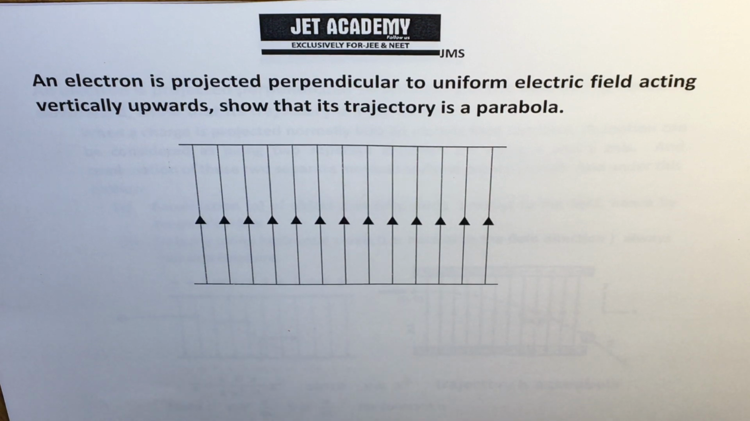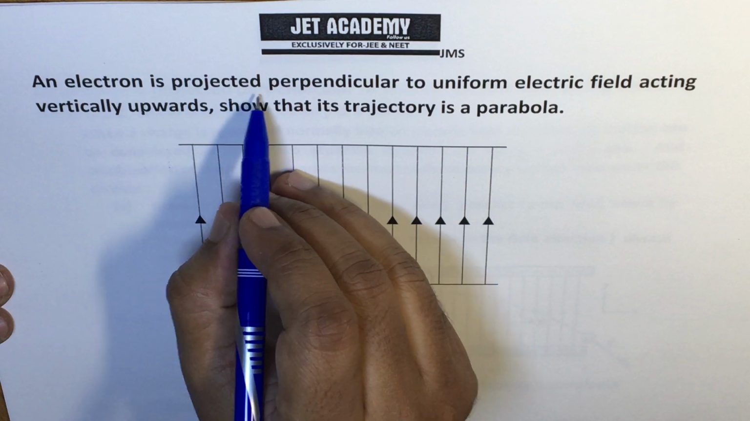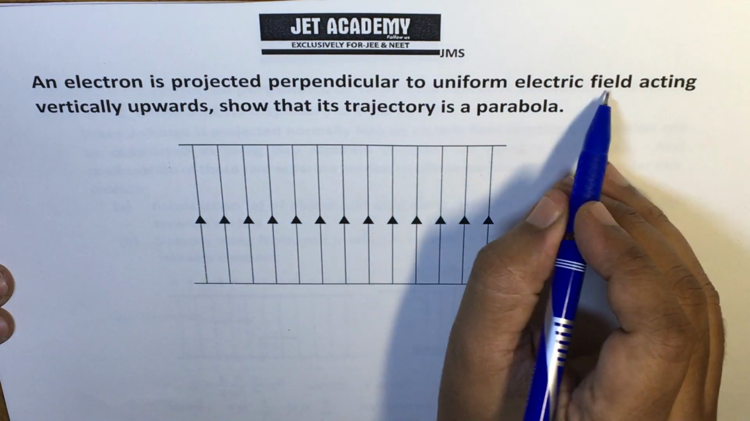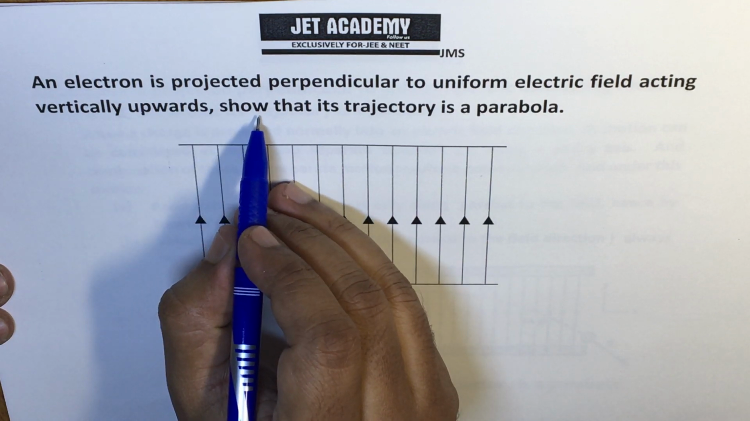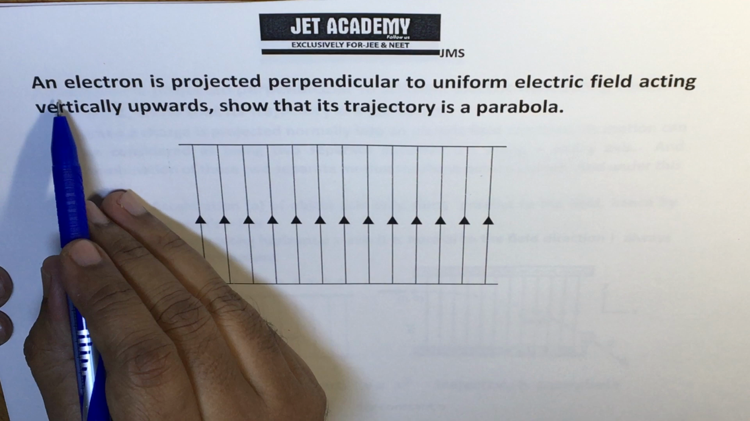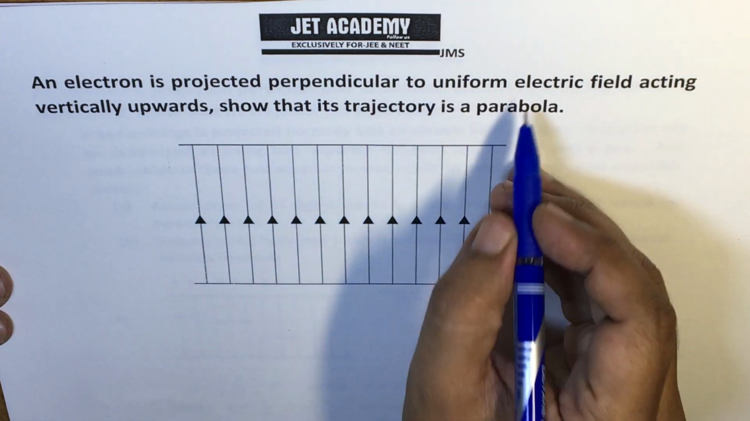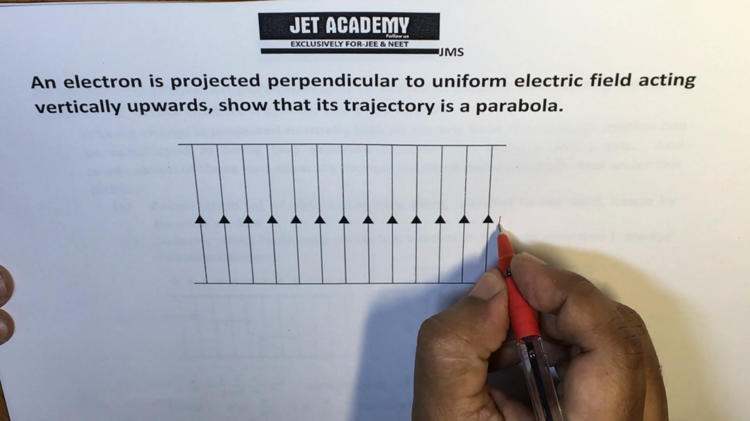This is the only thing we will understand today: an electron is projected perpendicular to a uniform electric field acting vertically upwards. Show that its trajectory is a parabola. Here the electron is projected perpendicular to the uniform electric field, and the field is acting vertically upward.